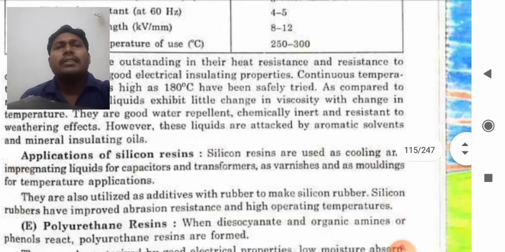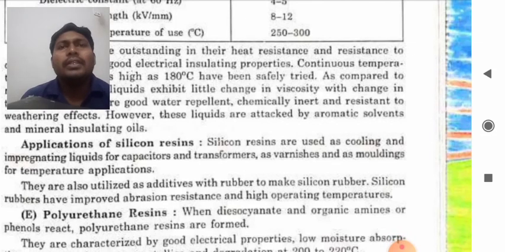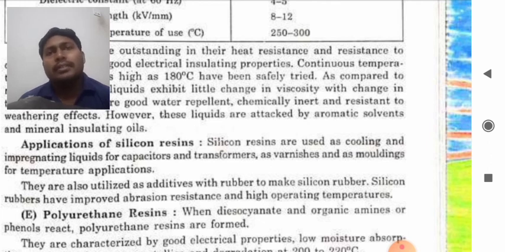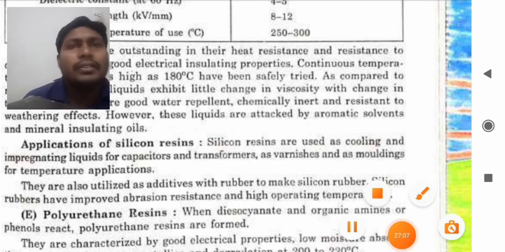Now, silicon resins are used as cooling and impregnating liquids for capacitors and transformers. They are also used as varnishes and as moldings for high temperature applications. They are utilized as additives with rubber to make silicon rubber. Silicon rubbers have improved abrasion resistance and high operating temperature.